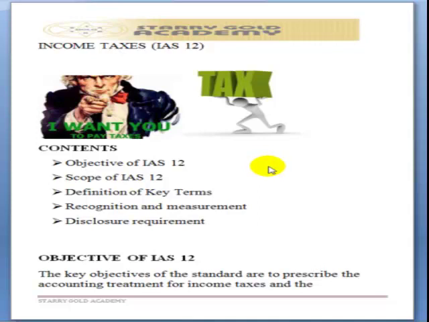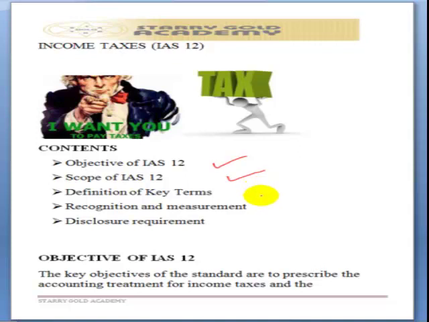So, in the course of this lecture, we'll talk about the objective of IAS 12, then talk about the scope of IAS 12, definition of some key terms under IAS 12, the recognition and measurement criteria, and the disclosure requirements for entities that adopt IAS 12.